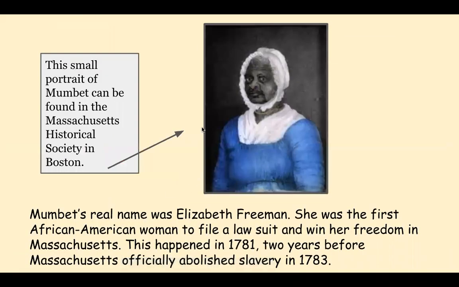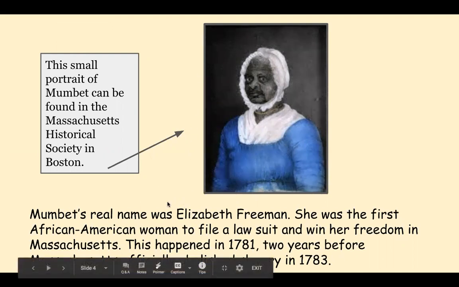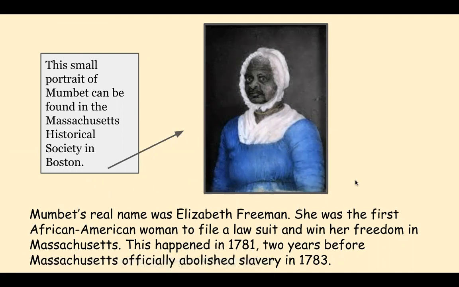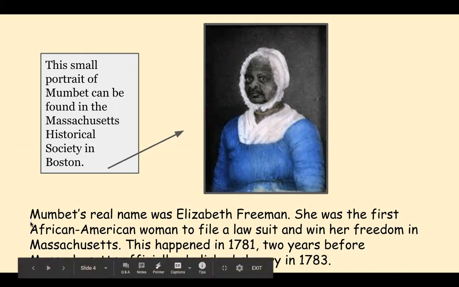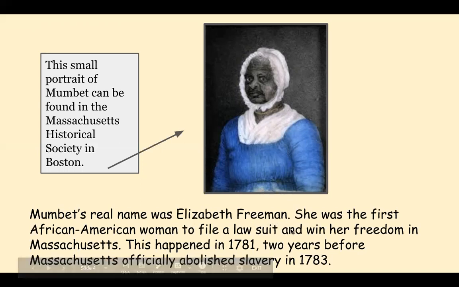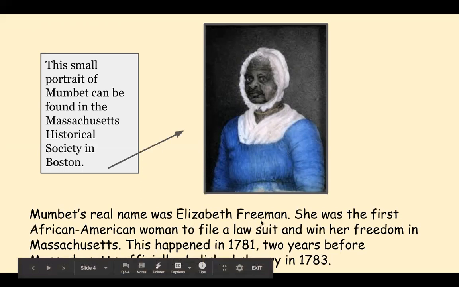And then I want to point out that this small portrait, and it's actually very small, it's the size of what's in the slide. You can actually look at this if you go to the Massachusetts Historical Society, which is right in Boston. So that's pretty cool if you have a chance once they open up again after the virus has run its course. But I want to point out, and this is in the story as well that I'll be reading, but Mumbet's real name was Elizabeth Freeman. She chose that name once she gained her freedom. So it's interesting. She must have been thinking about that with her last name.